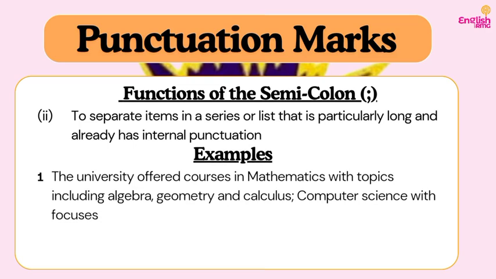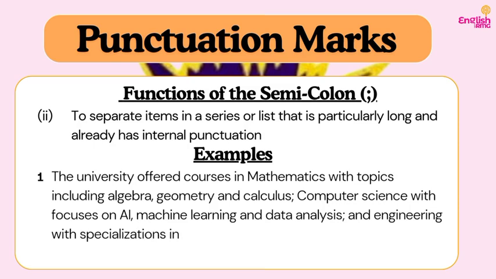We can use the semicolon to do what? To communicate our meanings better. So let's look at an example of what I'm trying to say. Look at the sentence: The university offered courses in mathematics with topics including algebra, geometry, and calculus; computer science with focuses on AI, machine learning, and data analysis; and engineering with specializations in mechanical, electrical, and civil.